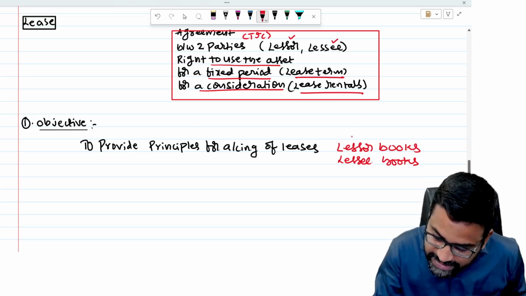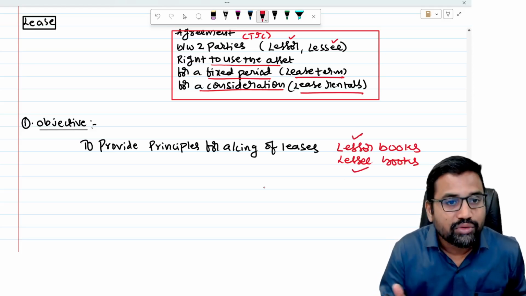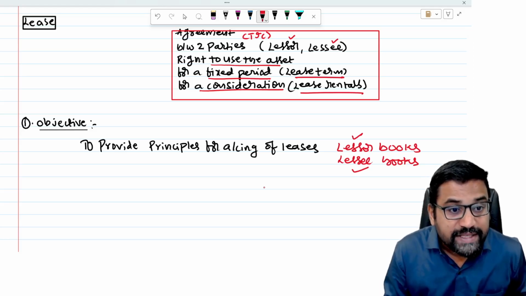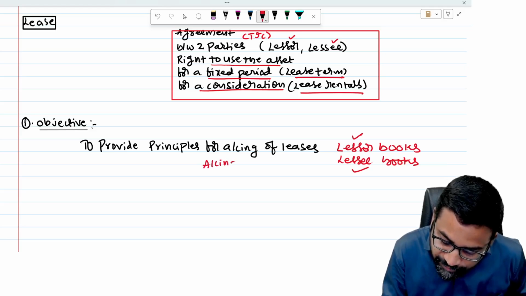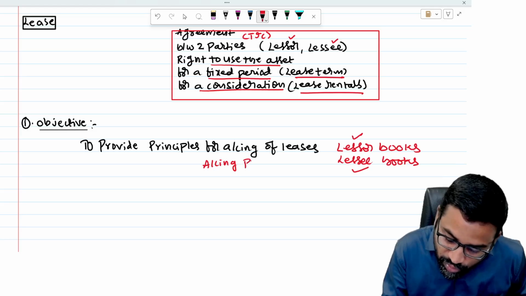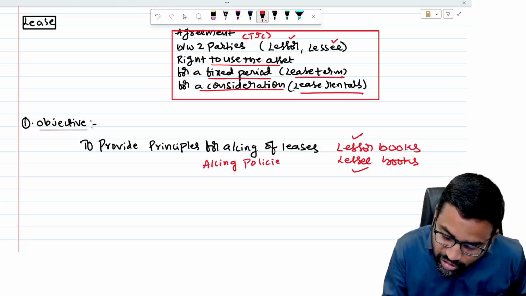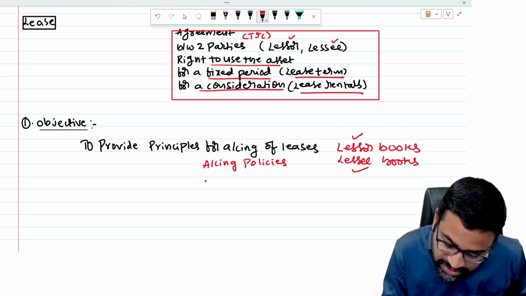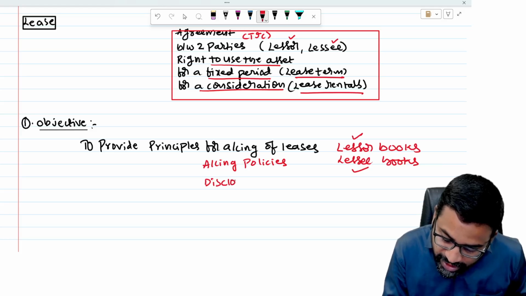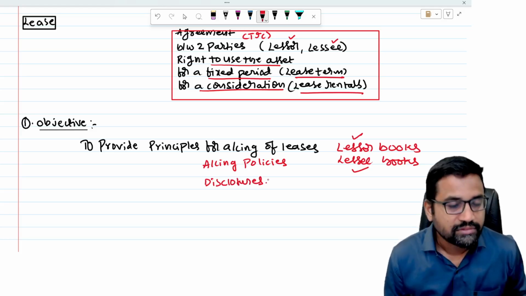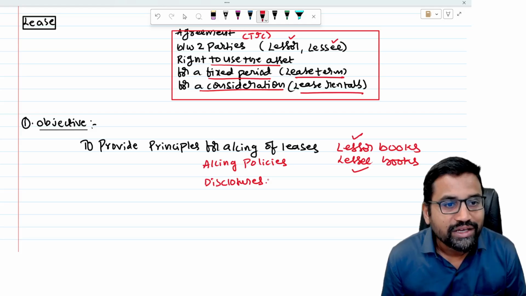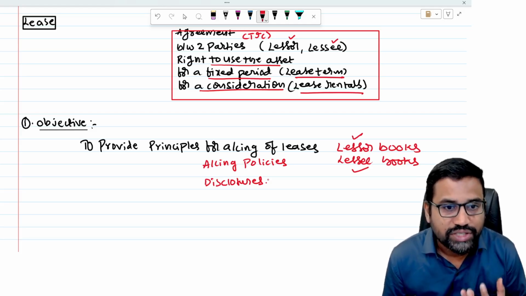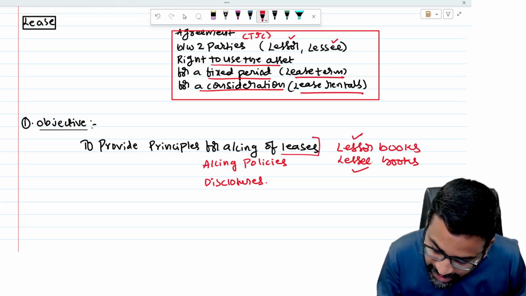Told you, no? Lessor books, lessee books. What is the accounting treatment? To provide principles for accounting of leases. So what accounting policies a company or a business enterprise follows whenever they take any asset on lease basis, and what disclosures they need to make in the financial statements in respect of leases. So that is what this standard is all about, to provide the accounting policies as well as disclosure requirements relating to leases.